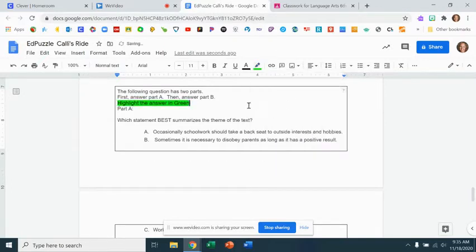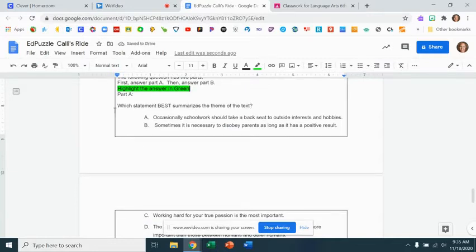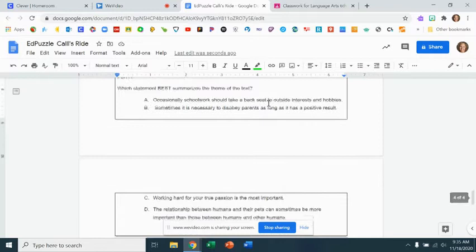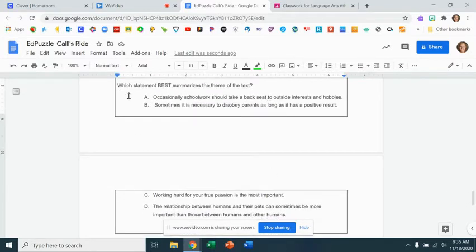This is green. Okay, so part A says, which statement best summarizes the theme of the text? So remember, a theme is the skill we're working on, and it is an overarching lesson that the author is trying to teach us. So I'll read the choices. Which statement best summarizes the theme of the text?